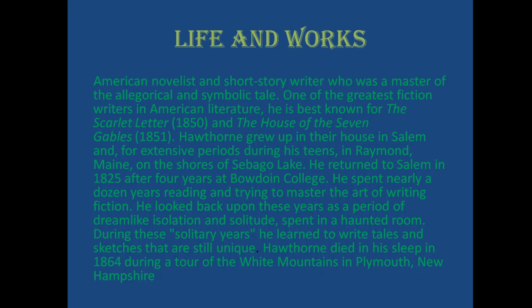Nathaniel Hawthorne is an American novelist and short story writer who was a master of allegorical and symbolic tales. By allegorical and symbolic, we mean that the writer, in a very nice manner, represents the hidden meaning of human nature through his short stories. One of the greatest fiction writers in American literature, he is best known for The Scarlet Letter, 1850, and The House of the Seven Gables, 1851. So these are two quite famous works of this American writer, and both of these are fiction.